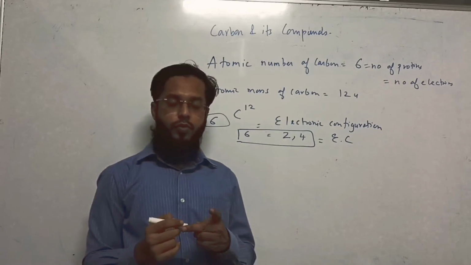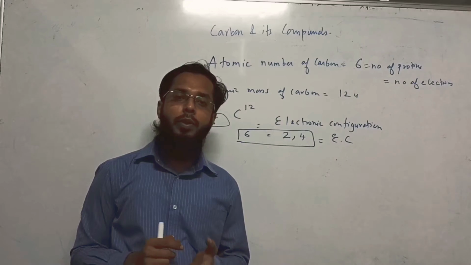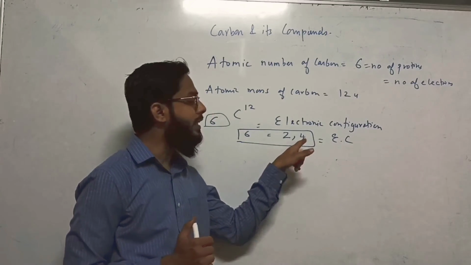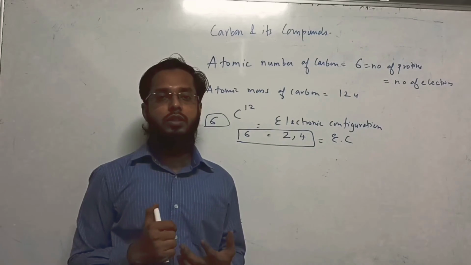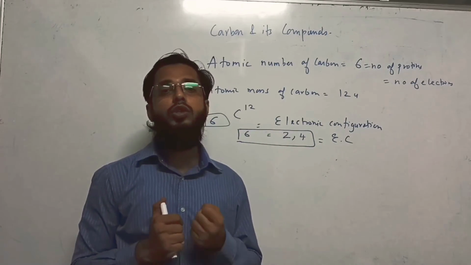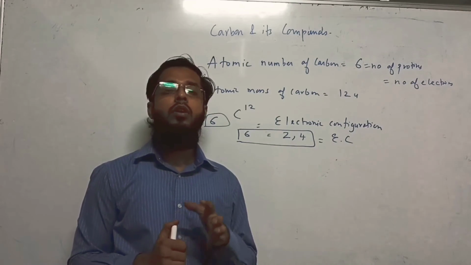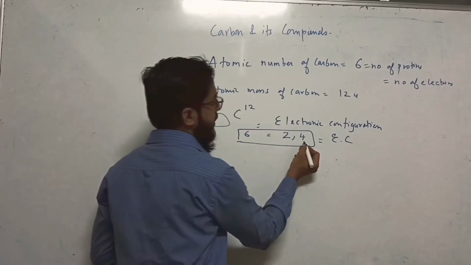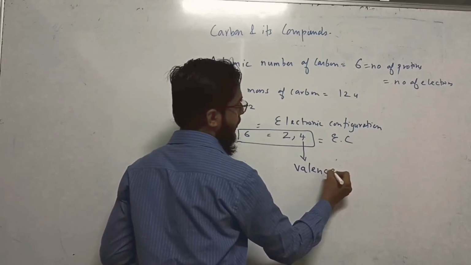Now dear student, you must understand that whenever in the last orbit the number of electrons is 8, it is known as octet configuration. लास्ट सेल में अगर 8 इलेक्ट्रॉन हो गए, तो उसे कहेंगे ऑक्टेट कॉन्फ़िगरेशन, स्टेबल कॉन्फ़िगरेशन. Okay, so this is known as valence electron.